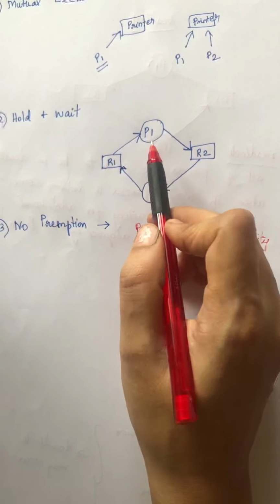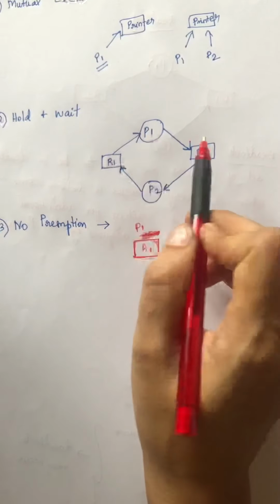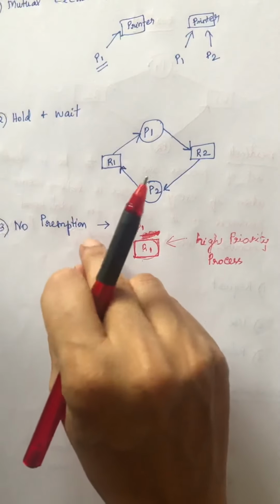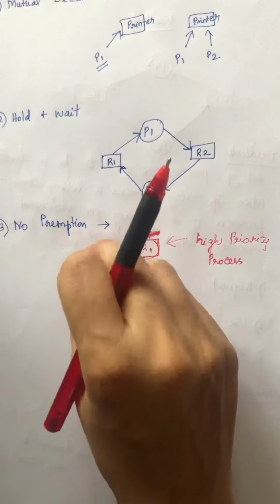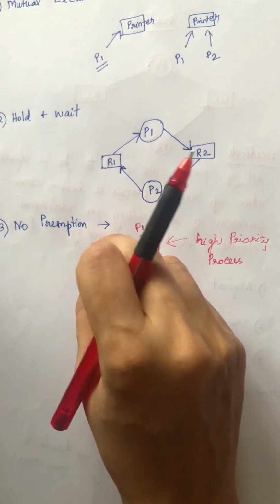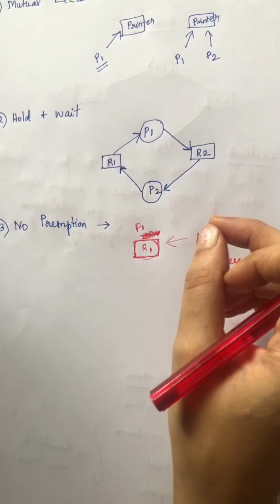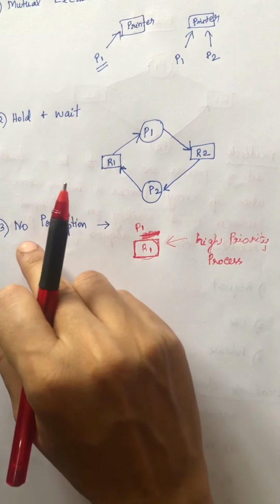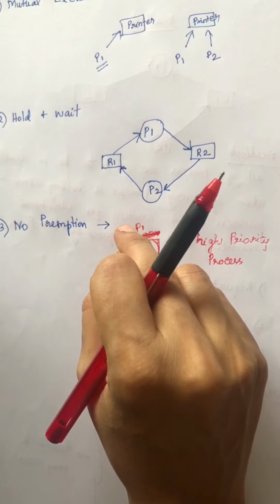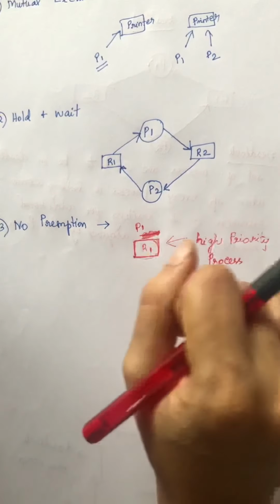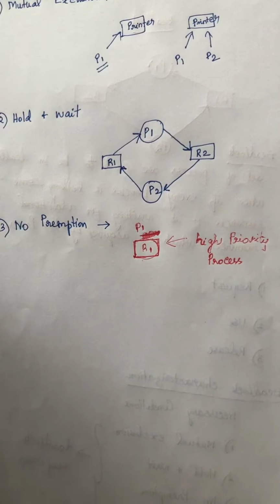It will release the resource only after completion. This condition is called no preemption. Because of no preemption in the system, deadlock may occur. So if you want to avoid deadlock, then there should not be the no preemption condition in the system.